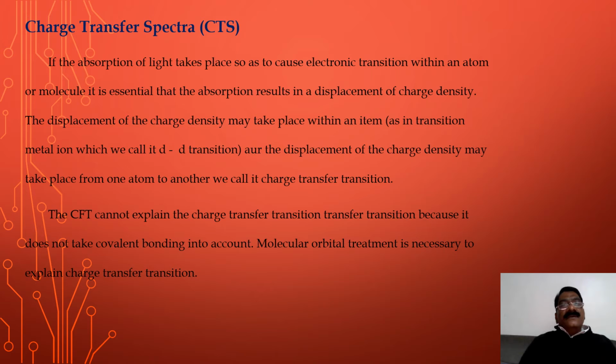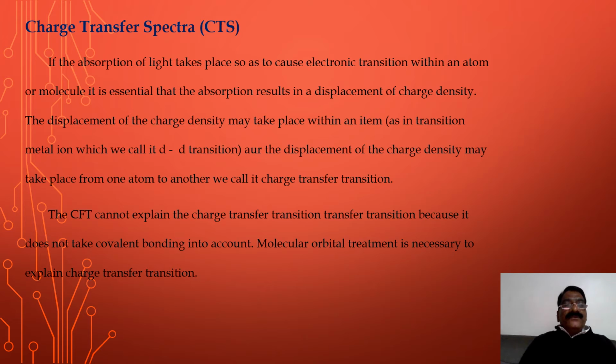If the absorption of light takes place so as to cause an electronic transition within an atom or molecule, it is essential that the absorption results in a displacement of charge density.